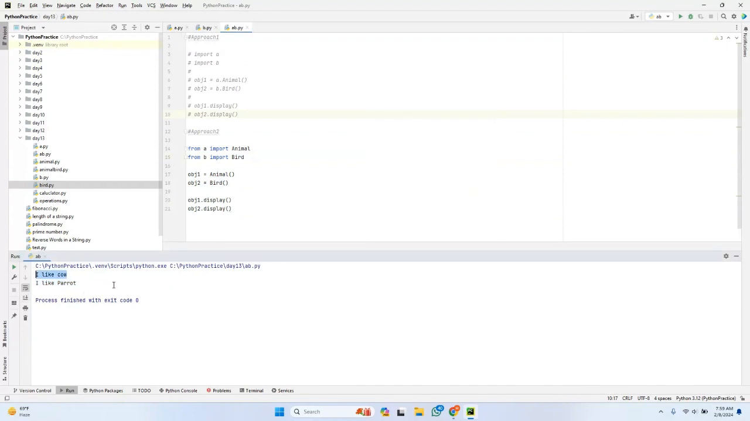If you can see here, the same statements have been printed. In this way, you can access classes, functions, variables, and so on from one module in another module, even if they have the same names.